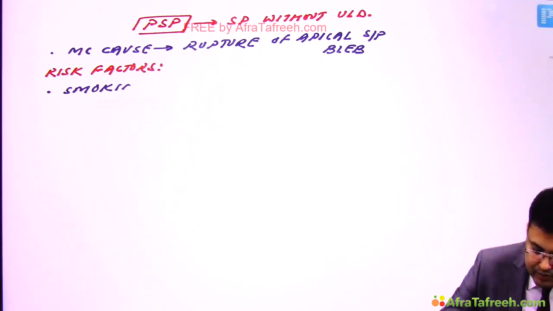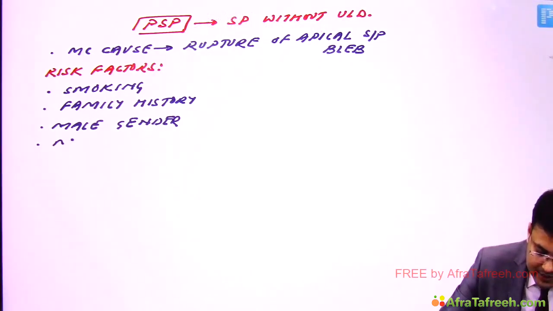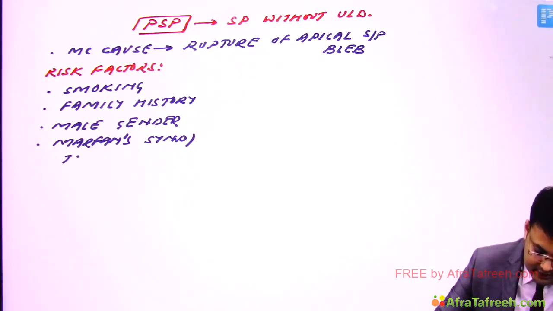If the patient has a positive family history, male gender, and Marfan syndrome. Marfan syndrome patients have a tall, thin body habitus. Okay, these are the risk factors.